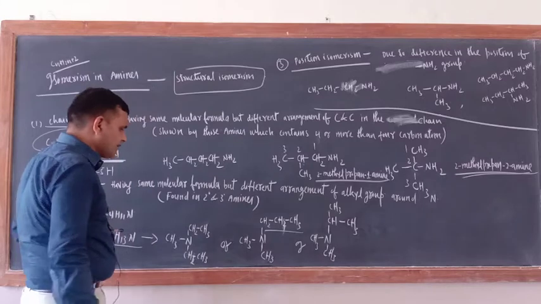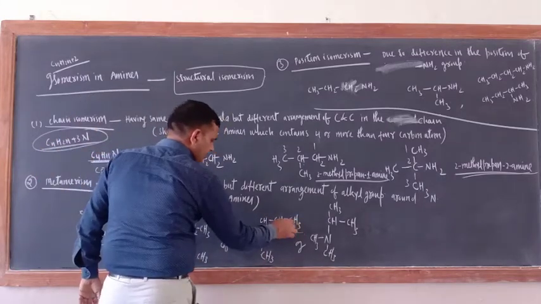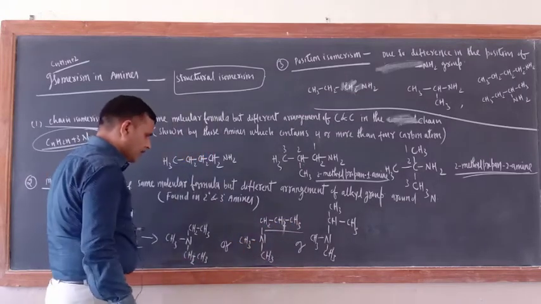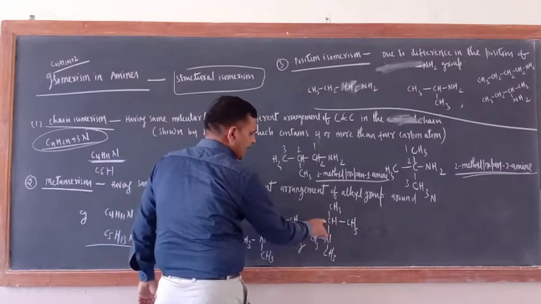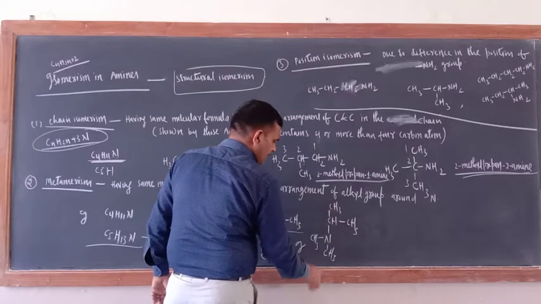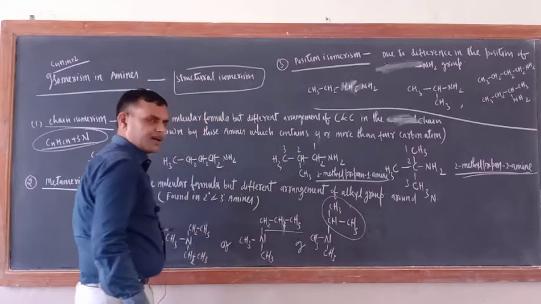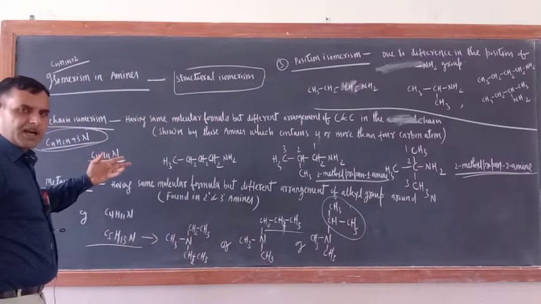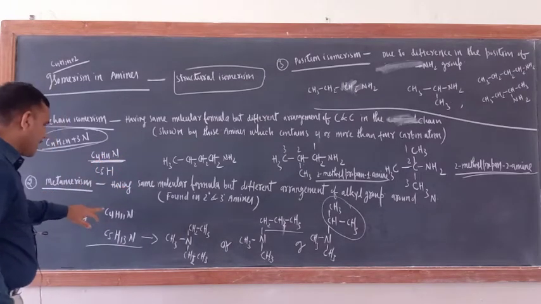Molecular formula is same only: 1, 2, 3, 4, 5 carbon atoms, and hydrogens 3, 5, 7, 10 and 13. And another one, the same can be written like that also. This is isopropyl group, 2 methyl, and this is isopropyl group. The molecular formula is same but the arrangement of alkyl groups around N is different. Another example is